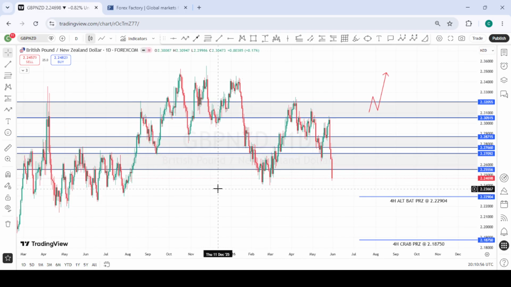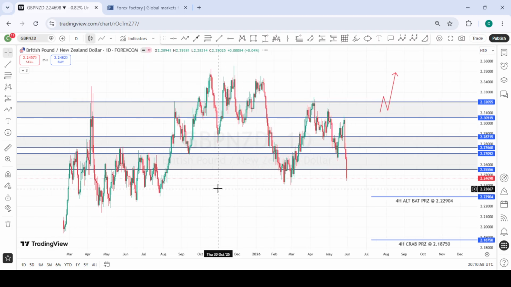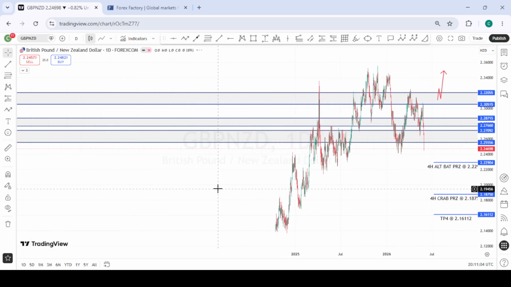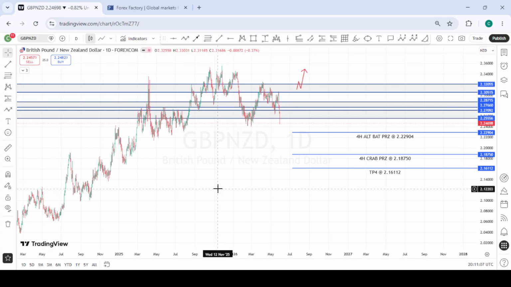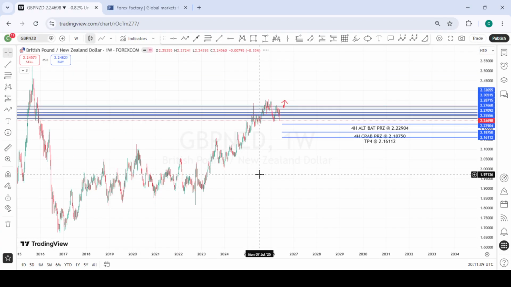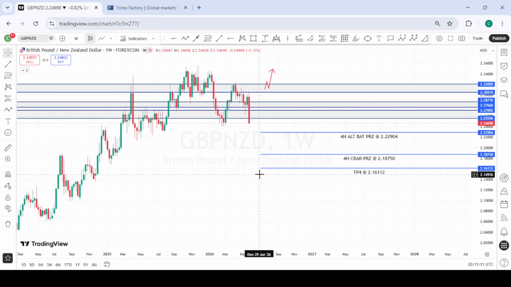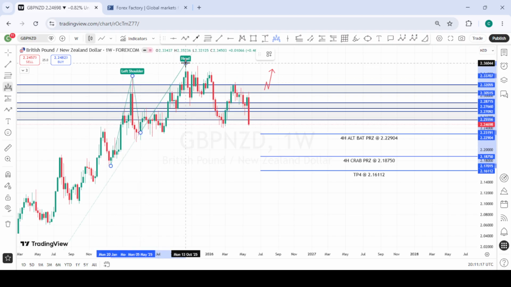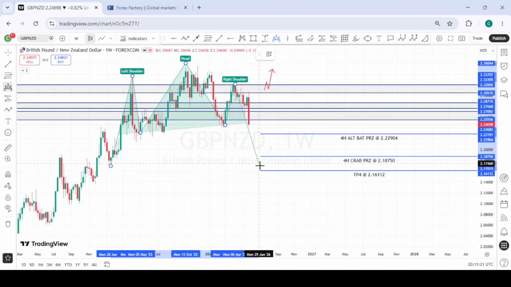And for its counterpart, which is the GBPNZD, GBPNZD is likely going to form a head and shoulder formation, which is very, very huge. So this is the formation that is likely going to happen. This is what is actually happening. This is the possible head and shoulder. So this is the left shoulder. This is the head. And this is the right shoulder, which is currently moving. So we are likely going to see some momentum, more momentum to the downside.